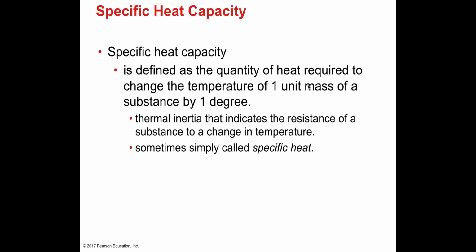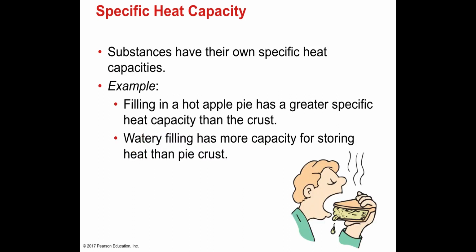It is the thermal inertia that indicates the resistance of a substance to change temperature. Some substances have very high specific heat, like water. Water would absorb a lot of heat energy for its temperature to change compared to a metal like aluminum. To heat up aluminum is much easier than to heat up water.